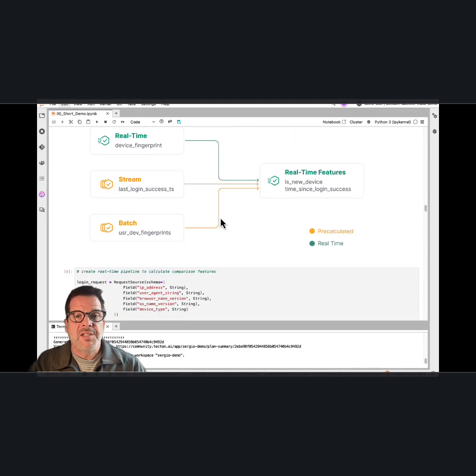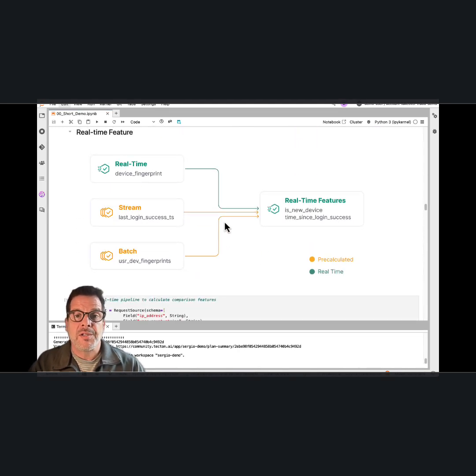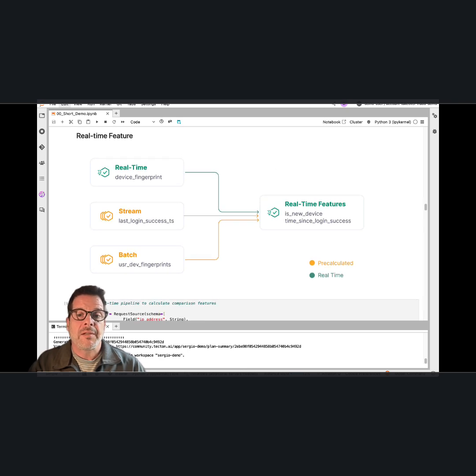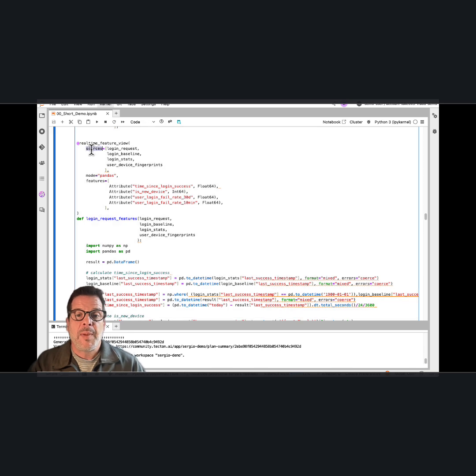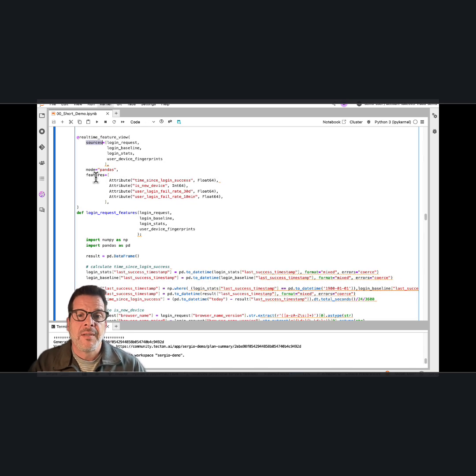Like many other fraud detection situations, account takeover occurs in real time. At login time, calculations need to incorporate pre-calculated features with login request data and other internal or external APIs, and it all needs to be completed with extremely low latency. Given that Tecton centralizes feature pipelines, it makes it easy to integrate all of these sources. The various inputs are accessible by simply listing them in the sources parameter.